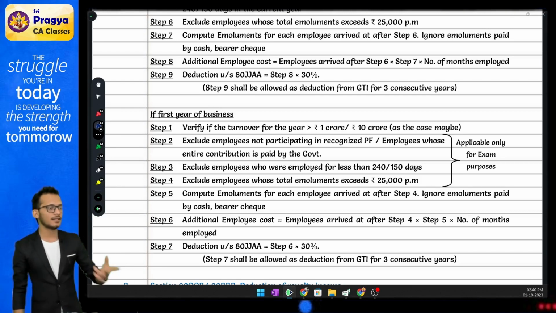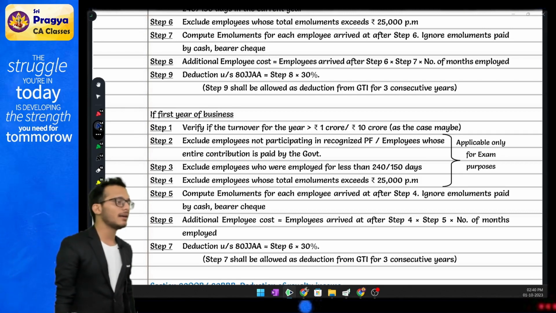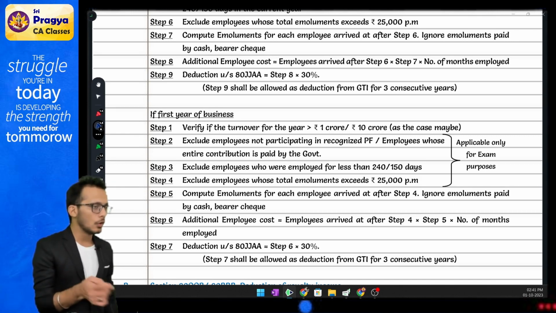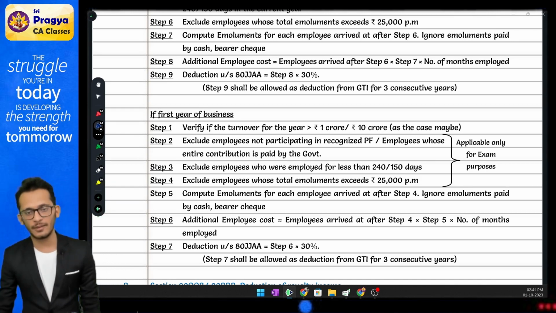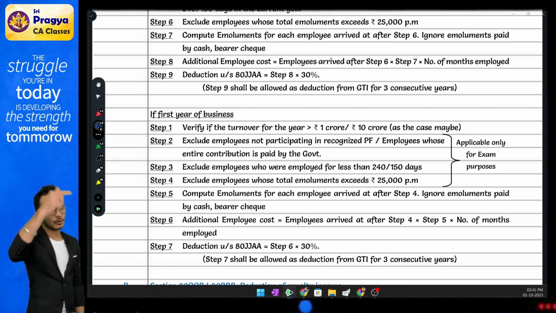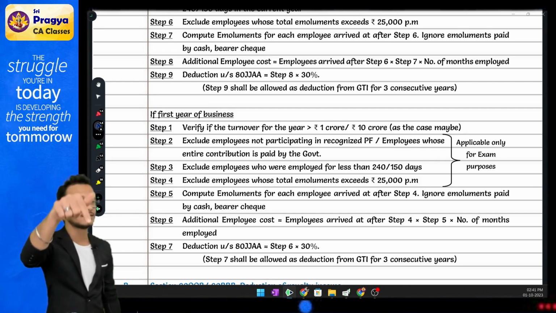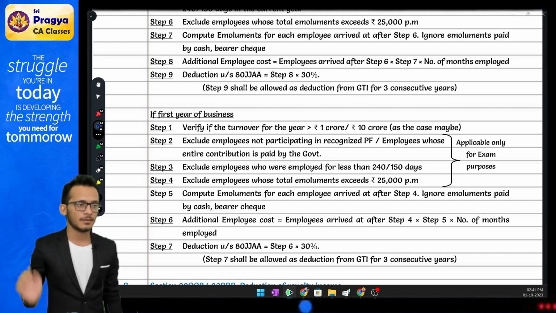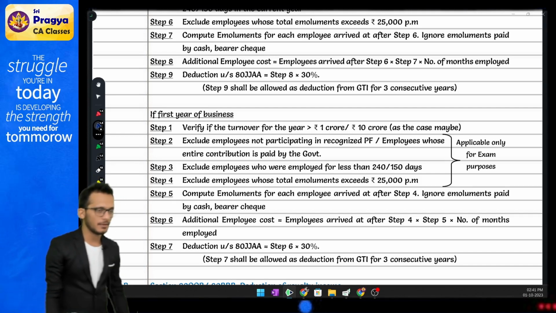With the second condition, if you have reduced something from your export turnover, it will also be reduced from your total turnover. Which means when you're computing total turnover, if it is 1 crore plus some number, that will now become 99 plus some number. That is what the section says.